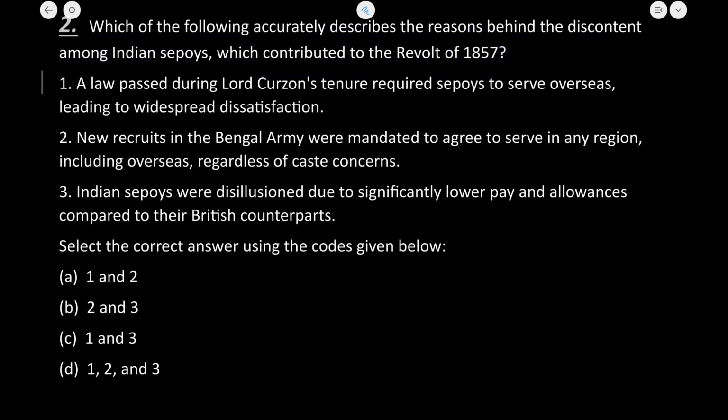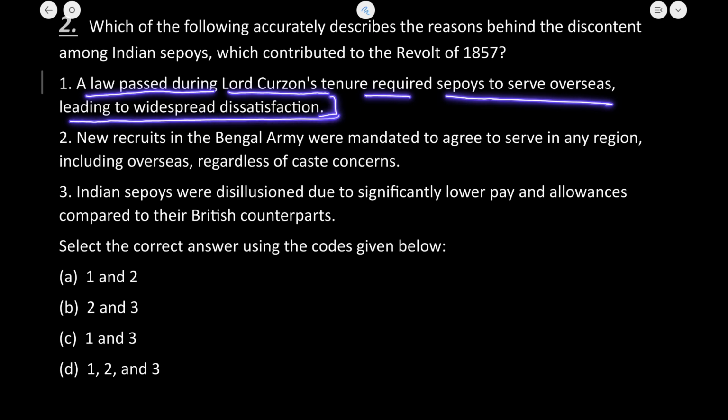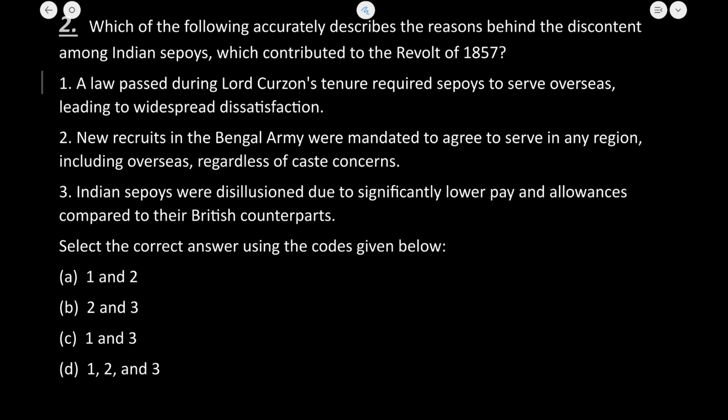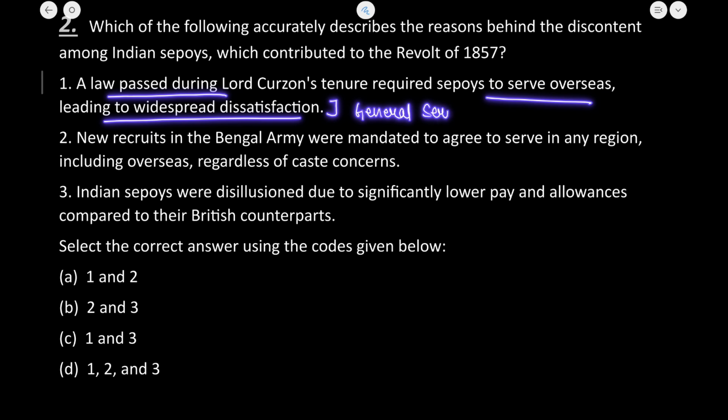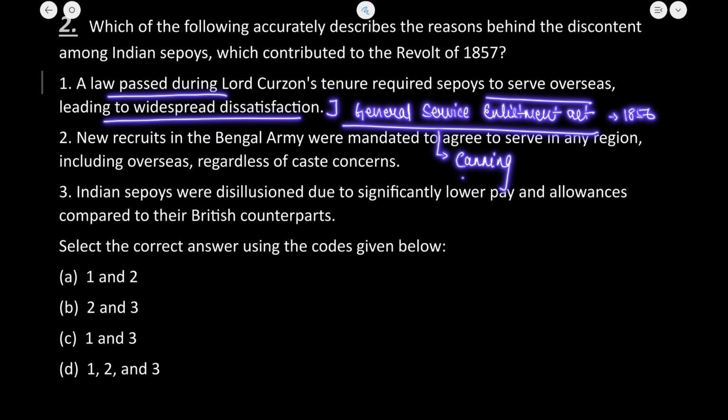So what were the reasons? Now, first is a law passed during Lord Curzon's tenure required sepoys to serve overseas, leading to widespread dissatisfaction. Now, if you have focused on the explanation part, you will know that the law which is talked about here is the General Service Enlistment Act. This General Service Enlistment Act was introduced in the year 1856, and I told you that it was introduced by Lord Canning and not Lord Curzon.